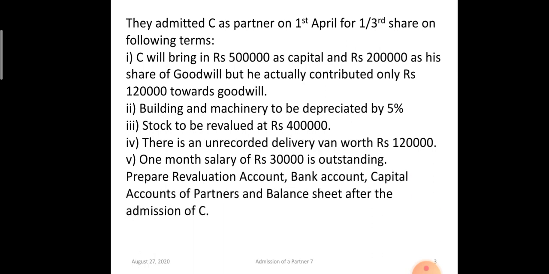And we have to prepare the revaluation account, bank account, capital accounts of partners, and the balance sheet of the reconstituted firm. Now see what all things we have to remember. Machinery and building depreciated by 5%. Stock is revalued at 4 lakh rupees. New value is 4 lakh. Unrecorded van of rupees 1 lakh 20,000 and outstanding salary of 30,000 rupees.